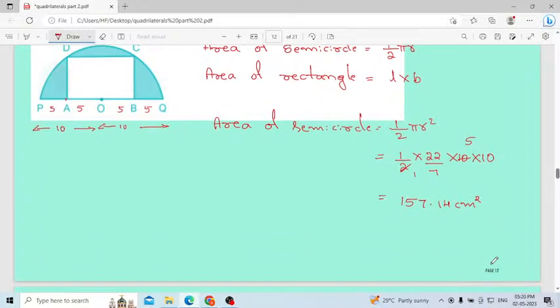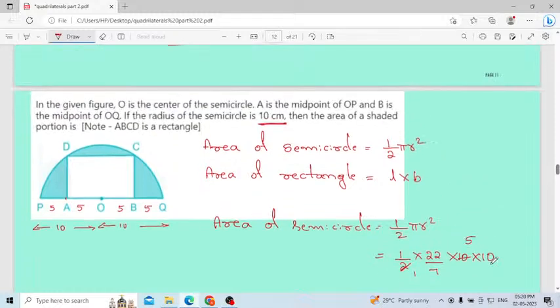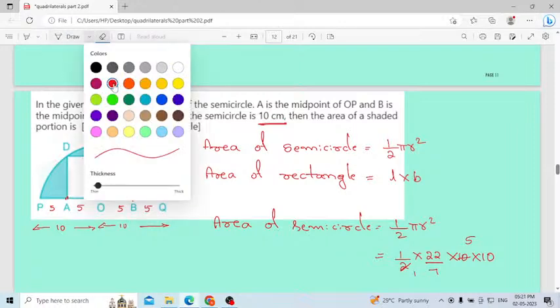Next, A is the midpoint of OP. OA is 5 centimeter. Then later you have to calculate the area of this rectangle. We only have the base from here to here, this 5 plus 5. The base is 10 centimeter. That is correct, but we have to calculate the height. How will we calculate the height? We will use the Pythagoras theorem.